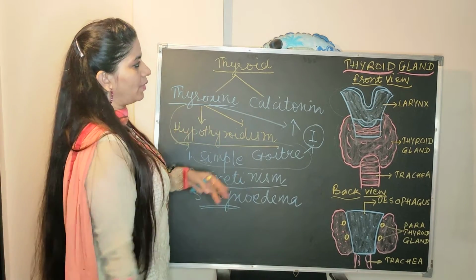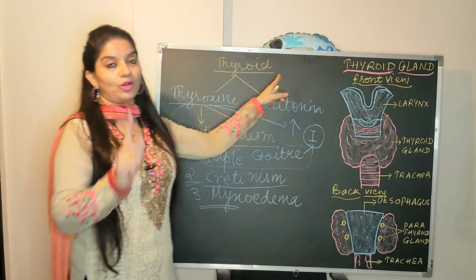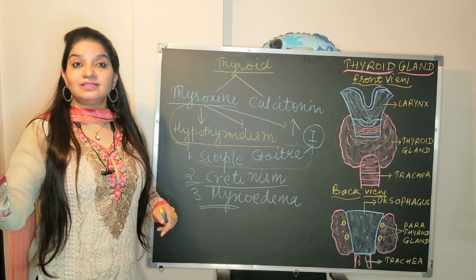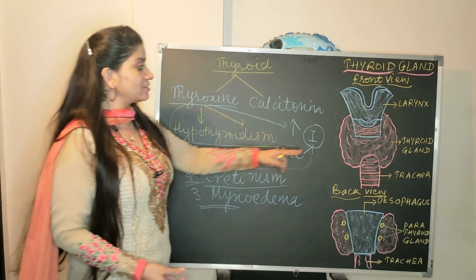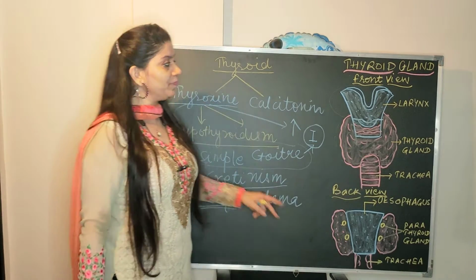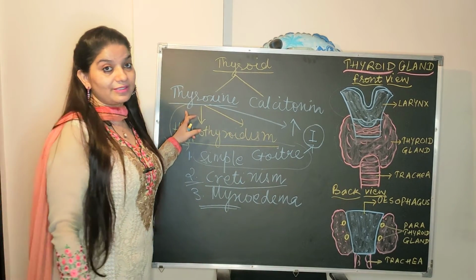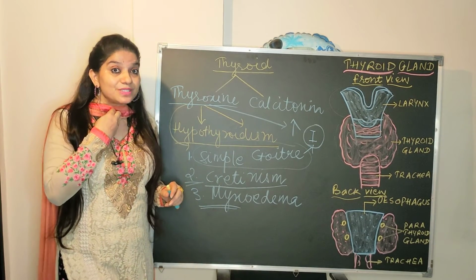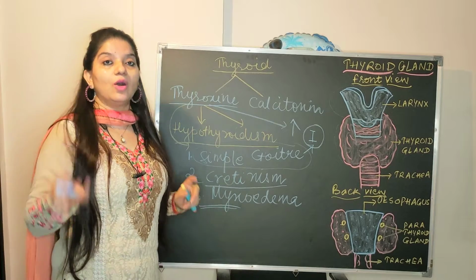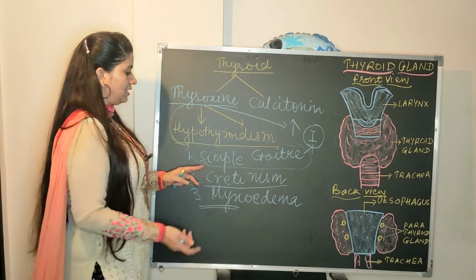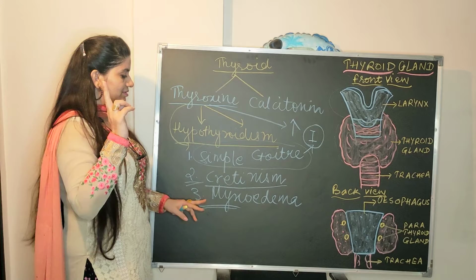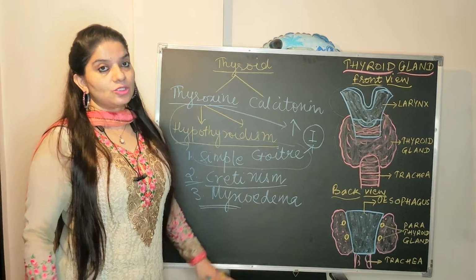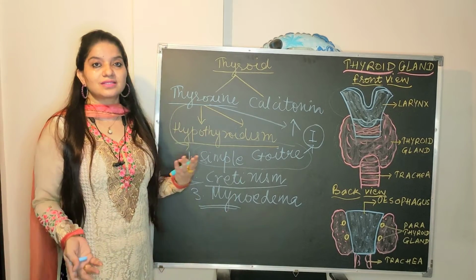Now next is the one marker questions. First, one marker question which is very important: location of the thyroid gland. Second, the interconnecting lobe, that is known as isthmus. Very important again. Third, the name of the hormone secreted by the thyroid gland, that is thyroxine. Fourth, what is simple goiter? What is the symptom of simple goiter? Swelling in the neck. And how can you treat it? Taking iodized salt. Cretinism, two symptoms of cretinism. Then myxedema can be asked in one marker. Exophthalmic goiter can be asked. So these are a few questions which are asked in this.